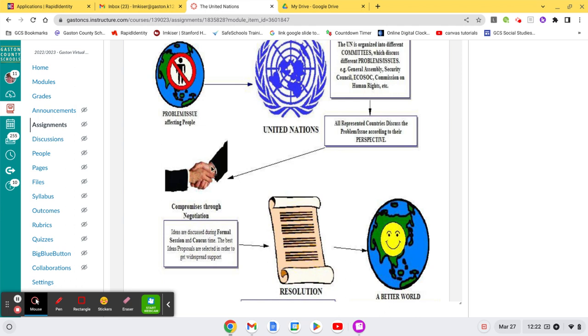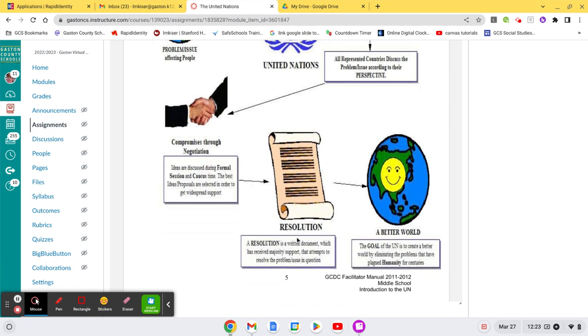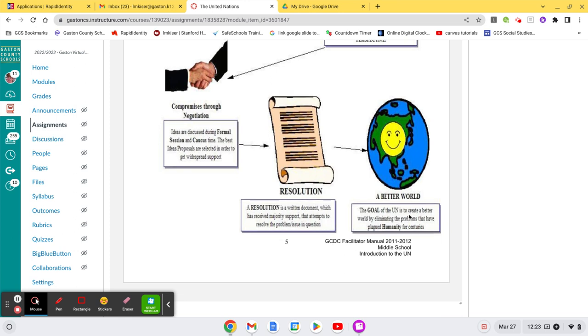is that they have. At that point, the United Nations tries to come up with a plan of action, a compromise if there's a conflict between two countries, and a caucus is just a meeting. So they're going to try to come up with ideas and proposals that will try to solve or help this problem. And then that goes to a formal written resolution. In other words, this document is going to be an official document that is going to govern or help govern the United Nations. And they're going to share that with countries and say, these are the guidelines. This is what we think you should do. And in doing that, that typically makes the world a little bit better.